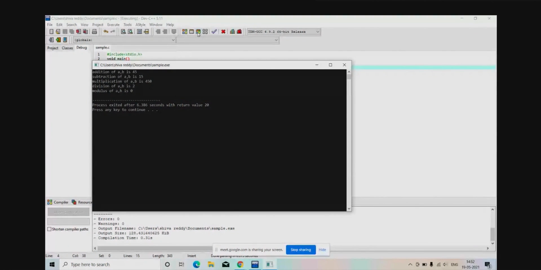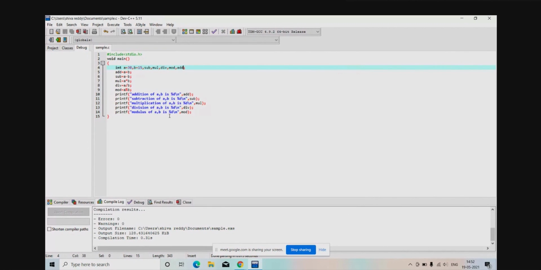See, addition, subtraction, multiplication, division. So, for example, now do it like this.